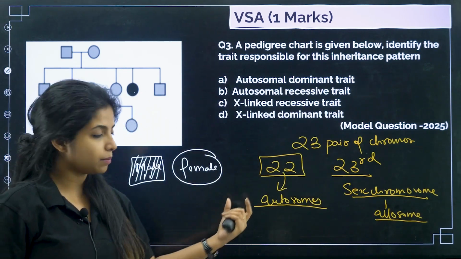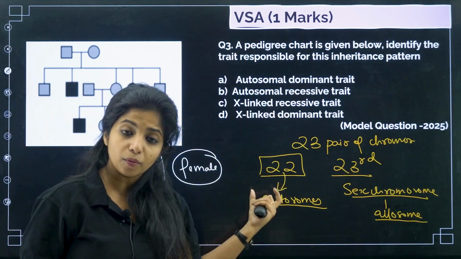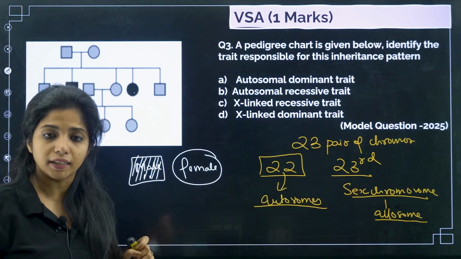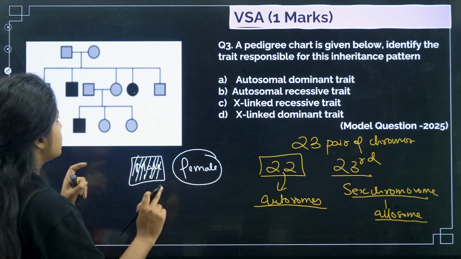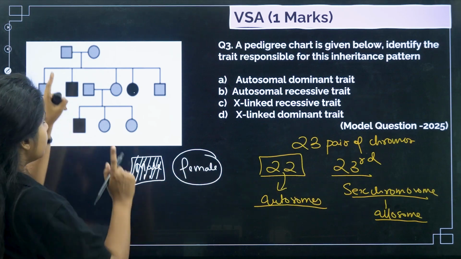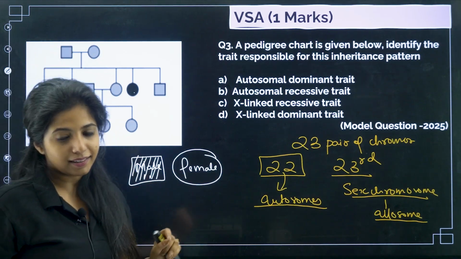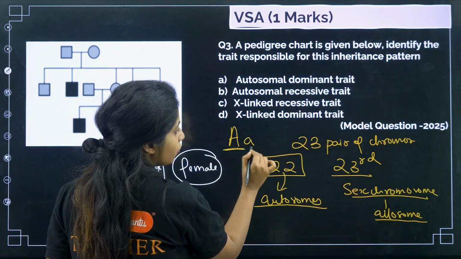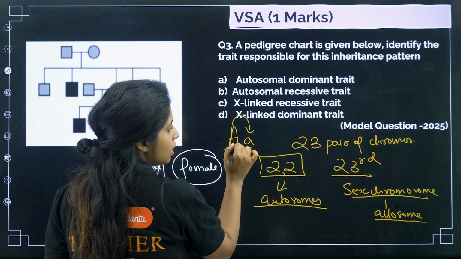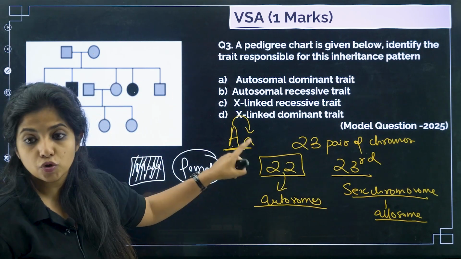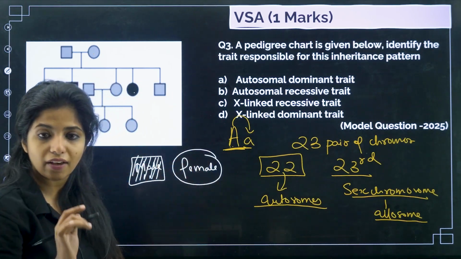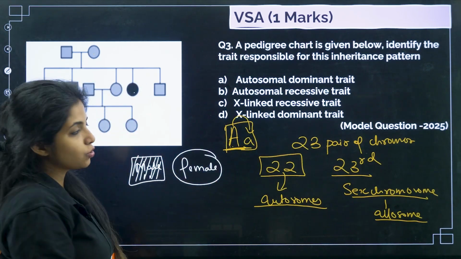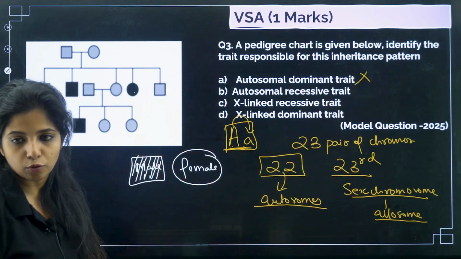So whenever you see an autosomal dominant trait, you are talking about autosomal chromosomes. If it is dominant, then first of all both the parents would have had this disease. Because in dominant, for example, if A and A is there, then obviously the organism having this will have the disease. And suppose the parents are not having any disease. That means it is not dominant. As simple as that. So autosomal dominant trait is removed.